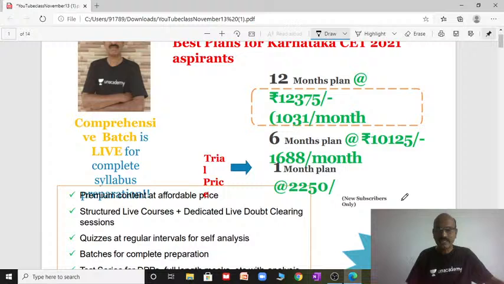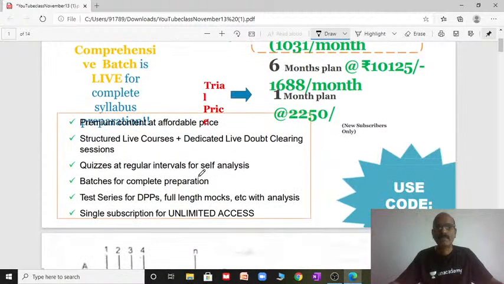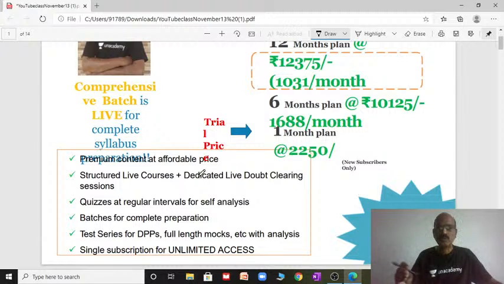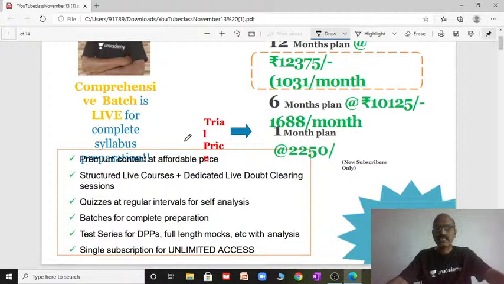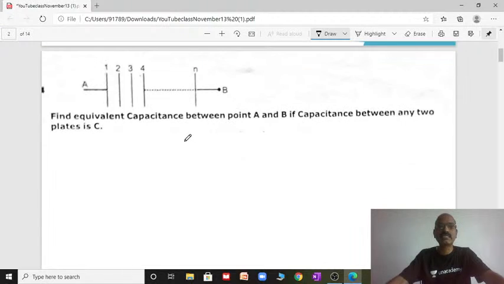First, let us see two main concepts I am going to explain you today: infinite ladder network and multiple capacitor, and symmetric circuit.